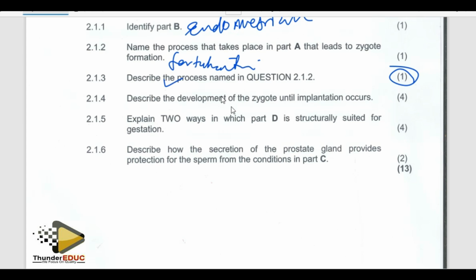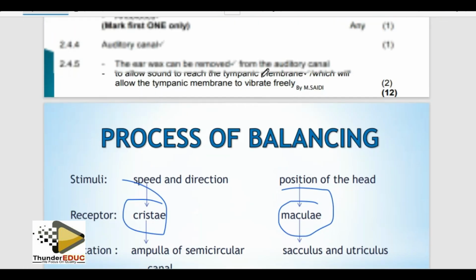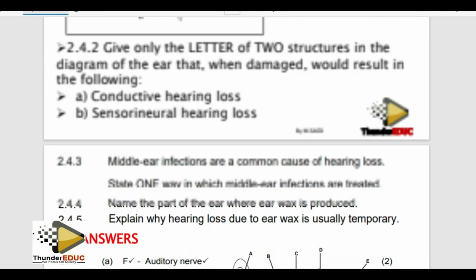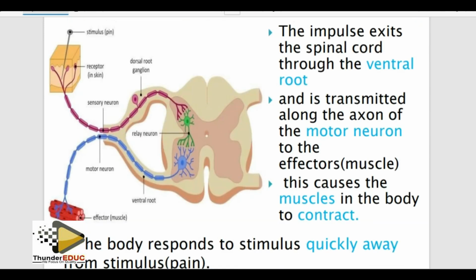Yes. Describe the development of the zygote until implantation. This one has been my song to my students, most especially the students who are always on the Thunder Edu channel, and those students who have been attending my classes online. You can't go to the paper without knowing the development of the zygote until implantation.